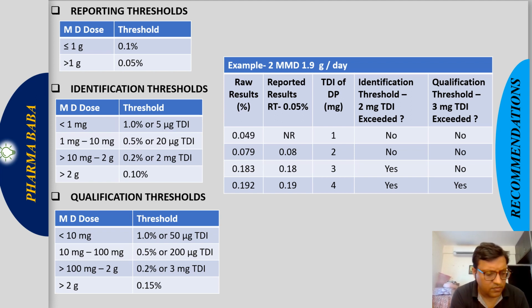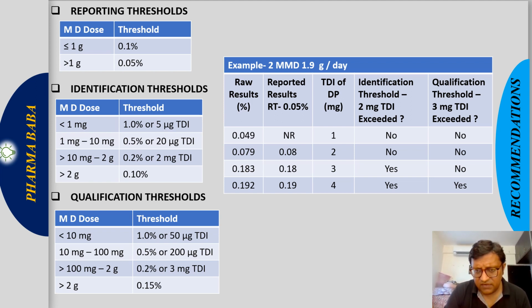Then 1.9 multiplied by 0.18%, it will come around 3.42. If you round off, it will come 3. Then the last one, 1.9 multiplied by 0.19%, it will come around 3.61, and rounded off, it will come around 4. So this is the total daily intake in mg of each degradation product.